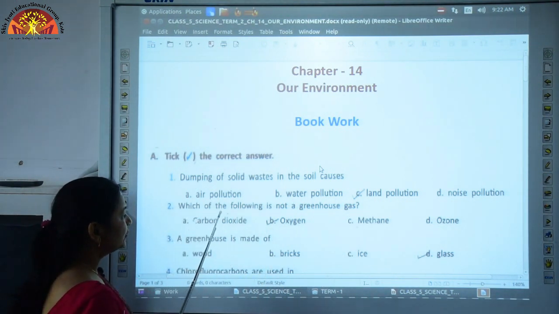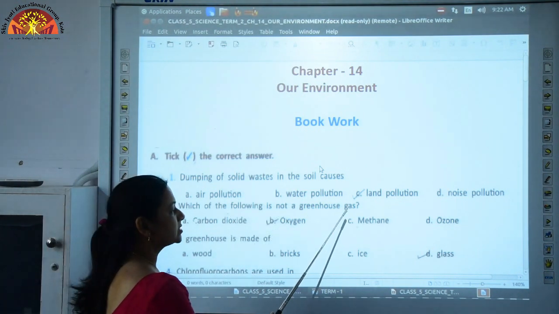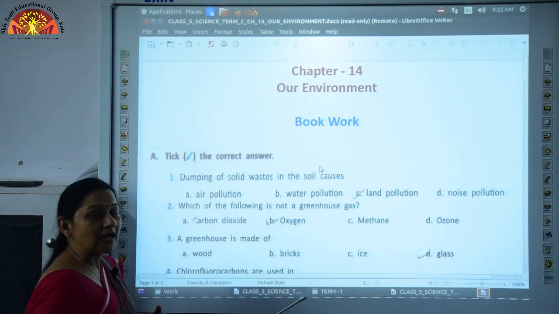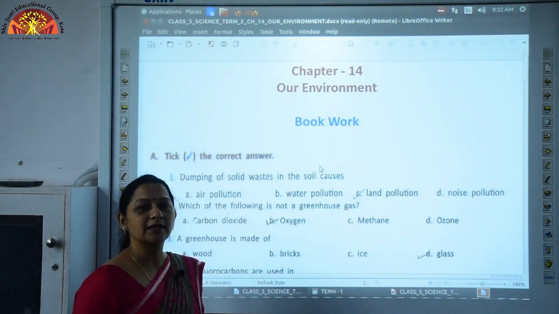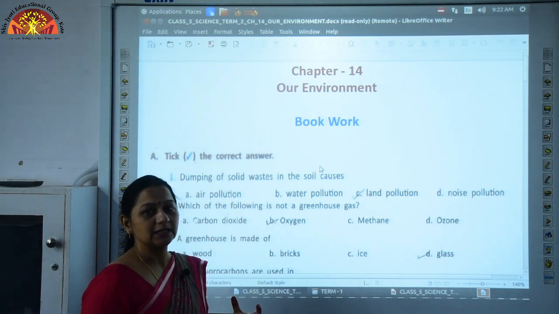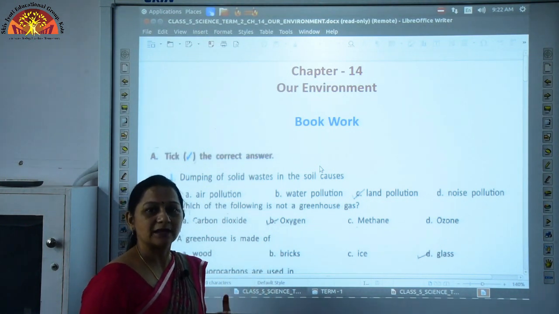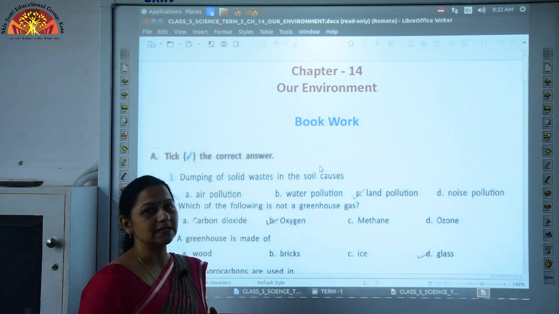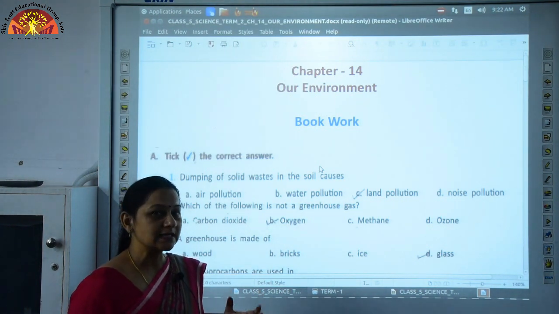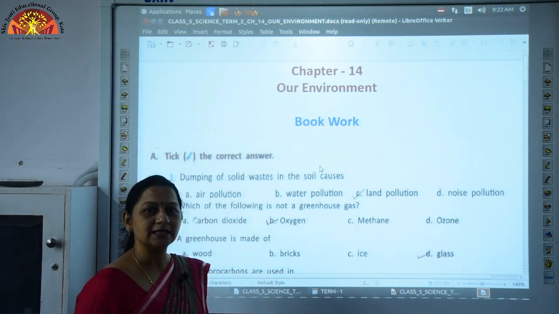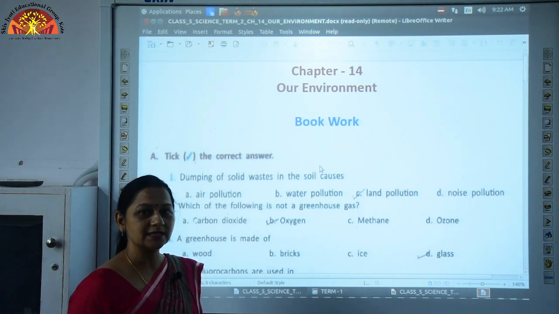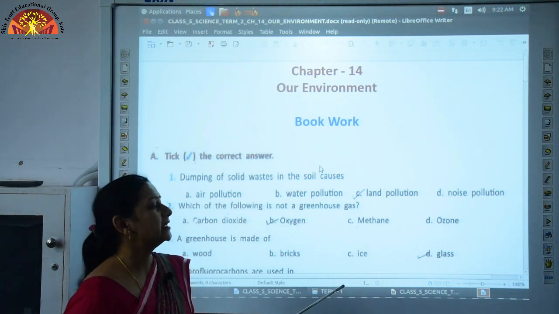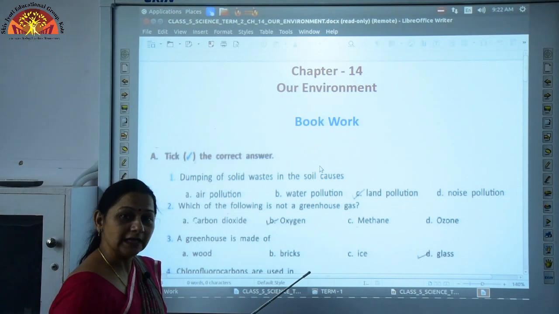Second one, which of the following is not a greenhouse gas? As we have discussed, what are greenhouse gases? The greenhouse gases are the gases which trap heat. The heat which is reflected back from the earth is trapped by these greenhouse gases. The gases which have the tendency of trapping heat are called greenhouse gases. What are the examples of greenhouse gases? We have discussed ozone, methane, carbon dioxide.